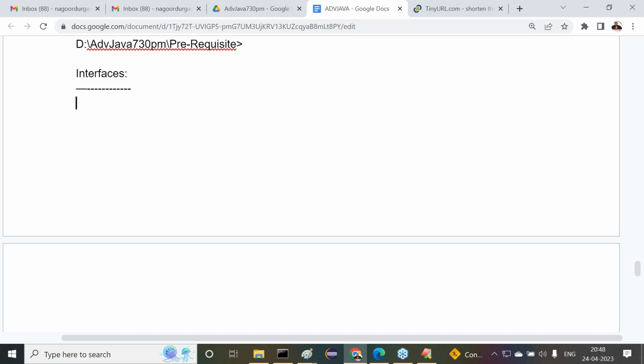Don't worry. The content is basics only. In object orientation, these concepts we have to understand at the very starting point. If you have awareness once, it is somewhat better to understand advanced Java. No problem. If you are comfortable, it's okay. If not comfortable, then I have some other solution for it. I'll give that solution to you. Don't worry.